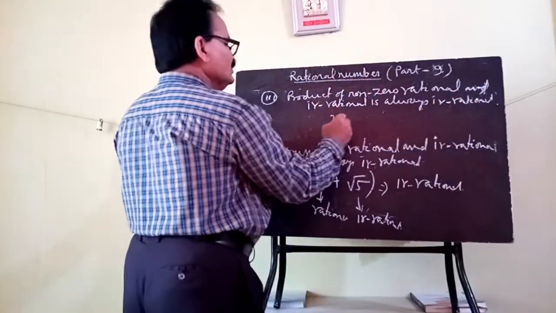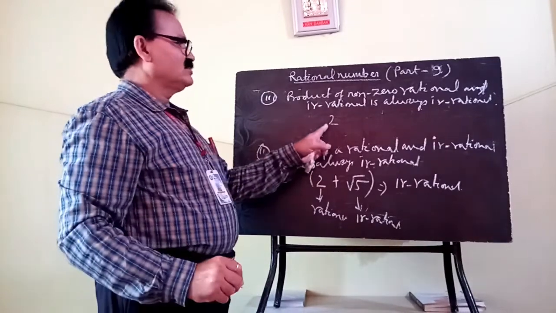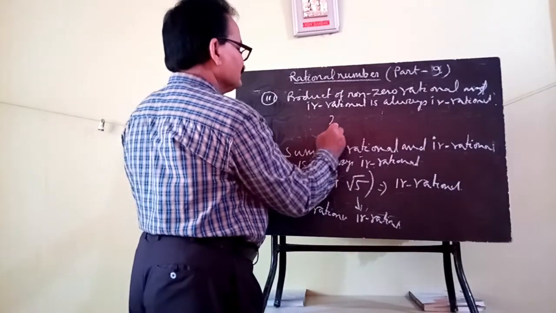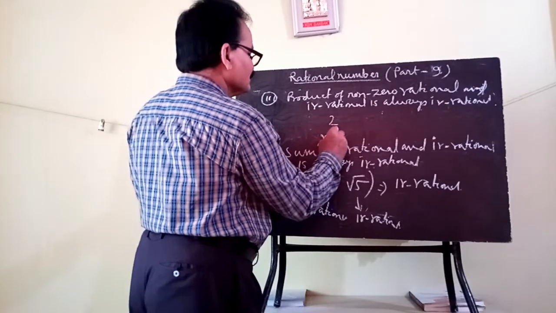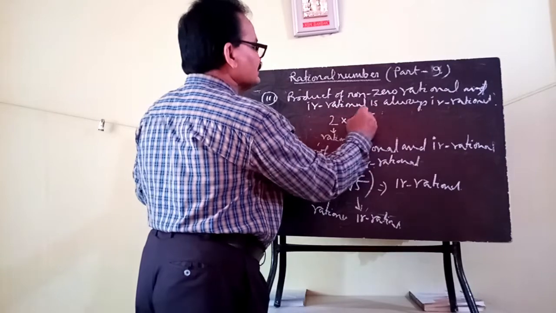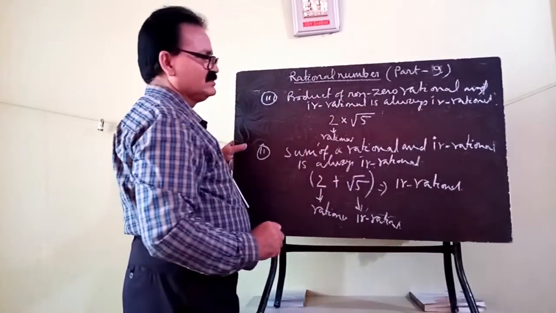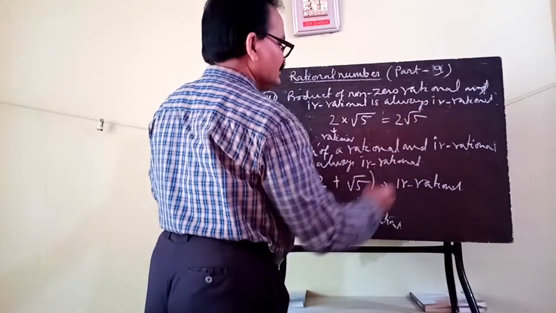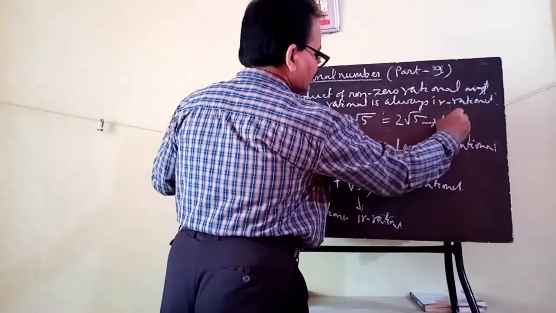Suppose 2 is a non-zero rational number, and it is multiplied with an irrational number root 5. So the answer is 2 root 5. This is also irrational.